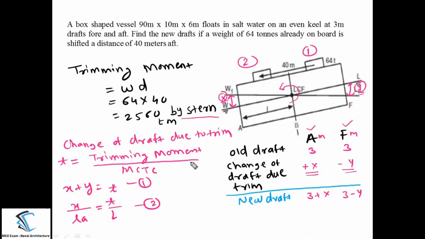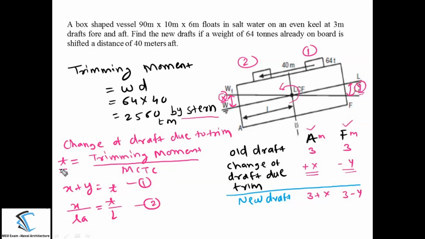So how to proceed for that? We have to find out the change of the draft due to the trim. For that purpose you need to calculate the change in the trim first, that is T is equal to trimming moment divided by MCTC, moment to change the trim for 1 centimeter.